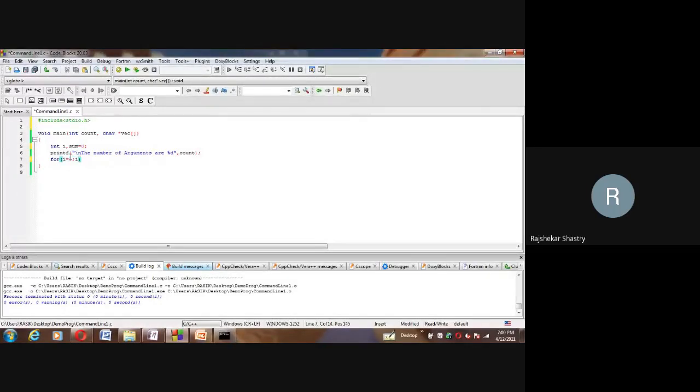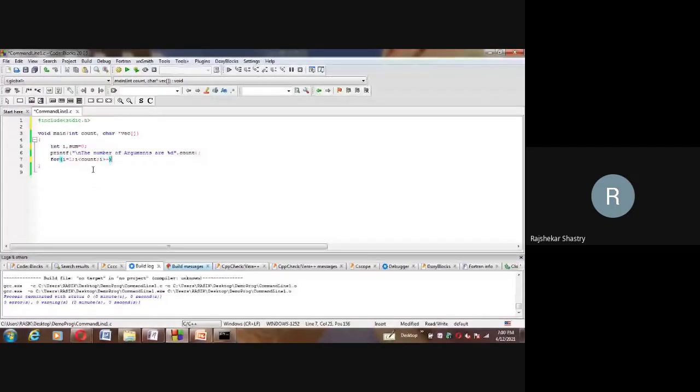And till what extent do I have to continue this? Count. Until count. Not equal to, because the array starts from 0, so one less than the size. Size is count itself. So from 1 to less than count, I want to travel through your array or your vector.